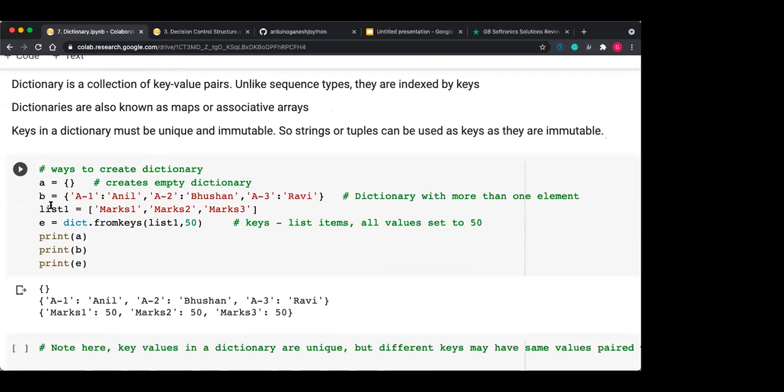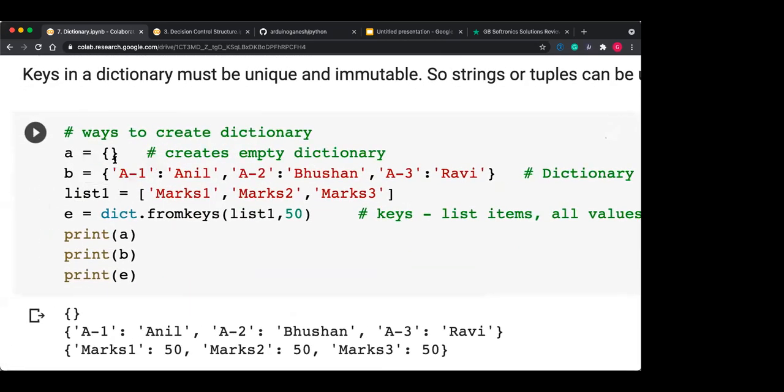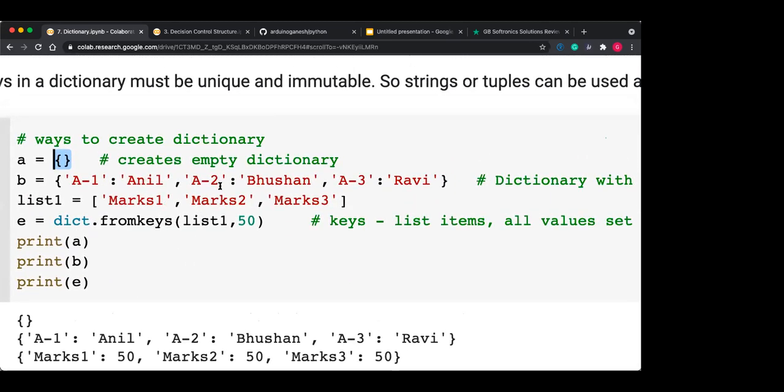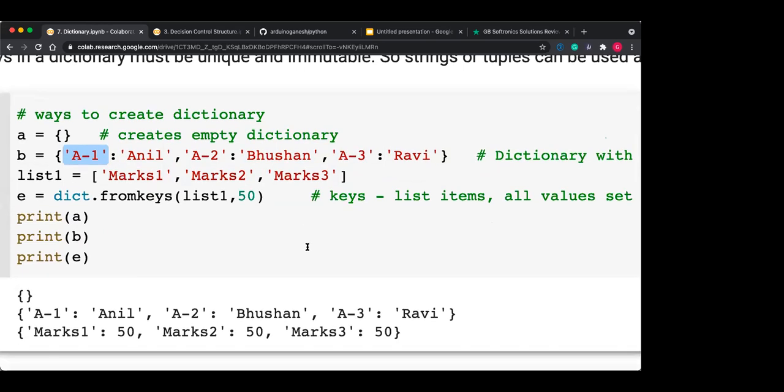So you can create the dictionary by using curly brackets. The curly bracket is used to create the dictionary. So A is equal to curly bracket creates an empty dictionary. Now if you want to store some data, what is the data? Data is Anil. It is called the value. Anil is a value, Bhushan is a value, and Ravi is also a value. But every data item is associated with its unique key. So A1 is the key of Anil, A2 is the key of Bhushan, and A3 is the key of Ravi. Okay.